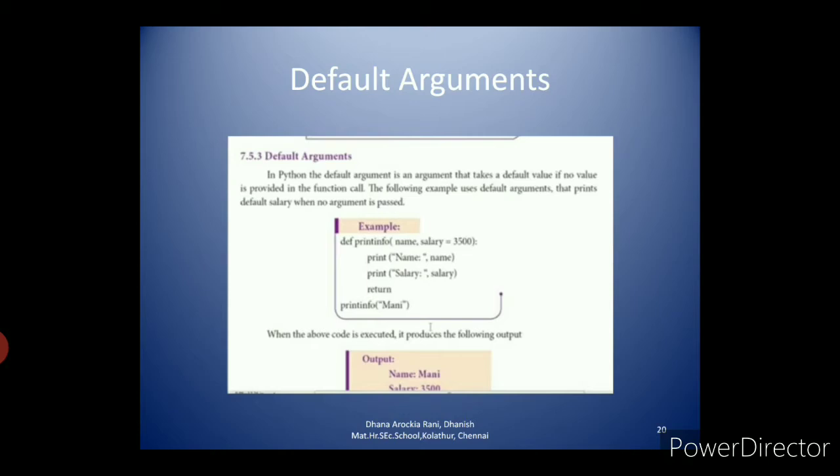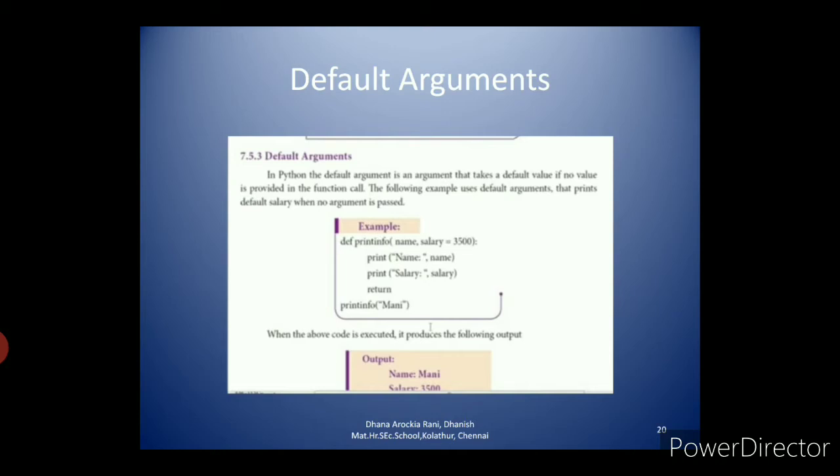If a value is provided while the function is called, then the interpreter simply ignores the default argument. If you give the name comma 2500, it will ignore the default value and take the value which you pass to the parameter.